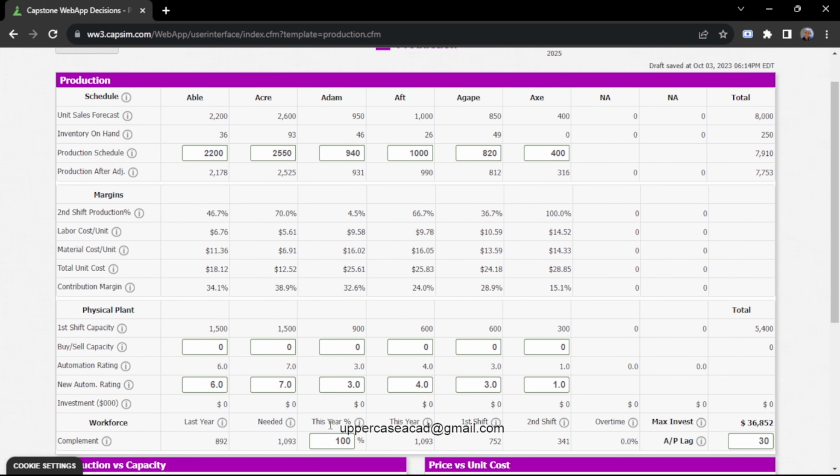Then for buy and sell capacity, because I want to increase, I can see that my second shift production of Eka is 70%, Aft is 66.7%, Agap is 36.7%, while Axe is 100%. So I'll increase my capacity for this one by 100. Then for this new product, I'll increase it by 200.